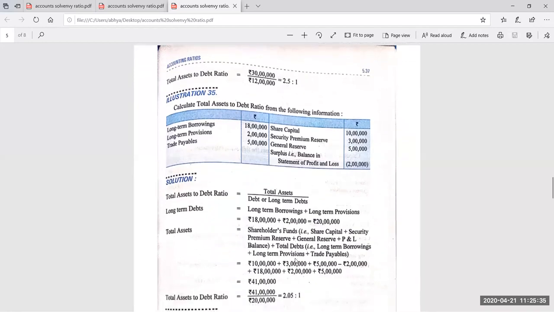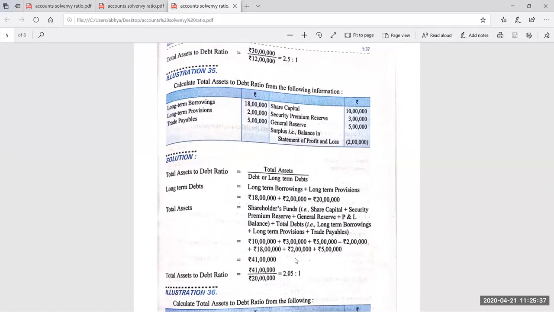So this is the solution. Yes, very good. Many students have given me the correct answer: 2.05:1. Very fast calculation, students. So here I am explaining that total assets to debt ratio means total assets upon debt, and debt here is given; long-term provisions are given, as well as long-term borrowings.